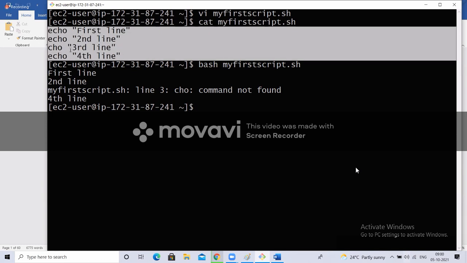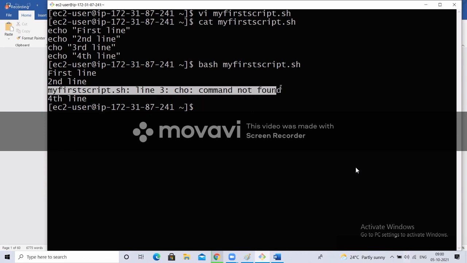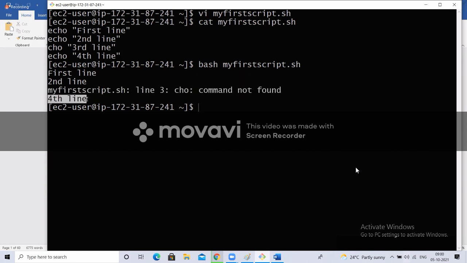Third line. So I said shell scripting is scripting. It's not object oriented or something like Java and all. It is very easy. The execution started from top. First line done. Second line done. Third line it came. There is an error. It printed, but did it stop at that? Wherever there is an error, did it stop at that place? No. It continued with execution of the next lines.